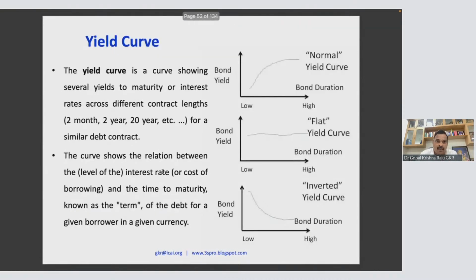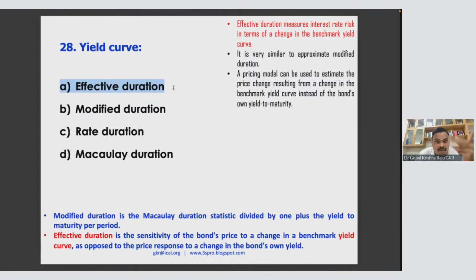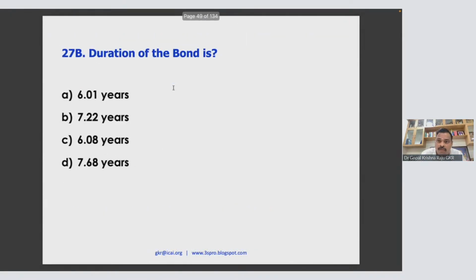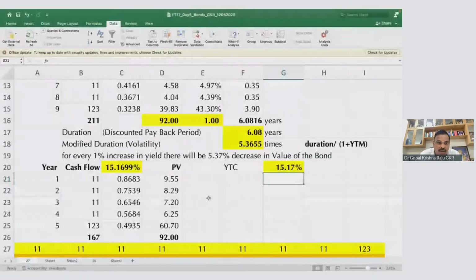Now, I want to prepare the yield curve. Okay, this yield curve is otherwise called effective duration. Just now we saw duration, modified duration. Duration means Macaulay duration. Modified duration means volatility. Now effective duration, I am going to see the yield curve. How to calculate yield curve? This is the sensitivity of the bond price. By looking at the yield curve, you can actually decide what to do. Now look at various yield curves. Normal, flat. Now let us see how this yield curve will be calculated.